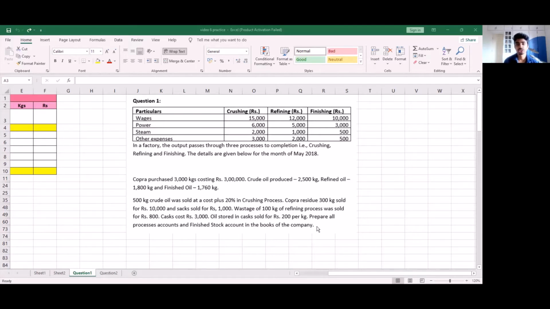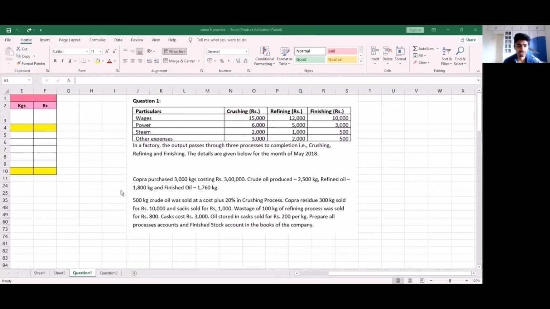So why is this question unique? Because this question is unique for 2 reasons. One, because you might come across a lot of terms which you haven't in the previous questions. 2, because this is a case of loss in weight, and during loss in weight, a few treatments are different in our accounts. So let's look into why they are different. Also, till now, we haven't prepared a finished stock account, which we will be doing in this question. Before moving on to solving the question, let's first take a look at what these few terms mean.